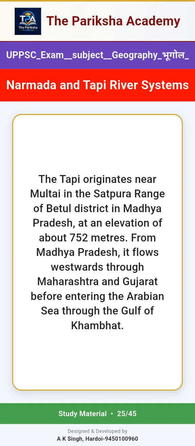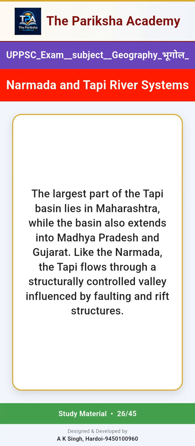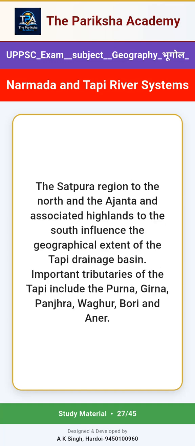The largest part of the Tapi basin lies in Maharashtra, while the basin also extends into Madhya Pradesh and Gujarat. Like the Narmada, the Tapi flows through a structurally controlled valley influenced by faulting and rift structures. The Satpura region to the north and the Ajanta and associated highlands to the south influence the geographical extent of the Tapi drainage basin. Important tributaries of the Tapi include the Purna, Girna, Panjra, Waghur, Bori and Aner.